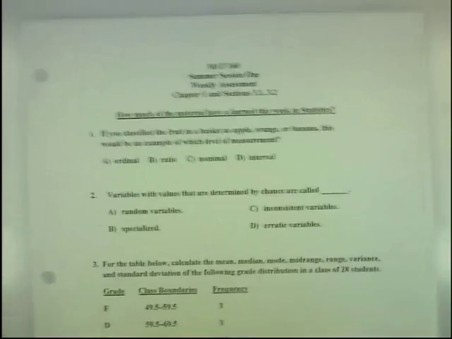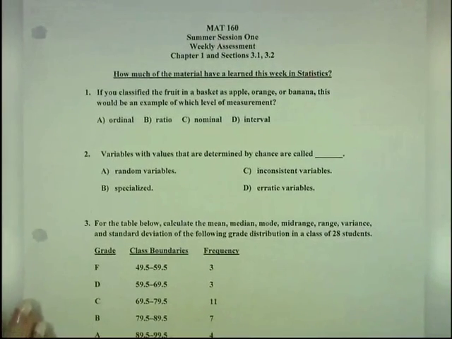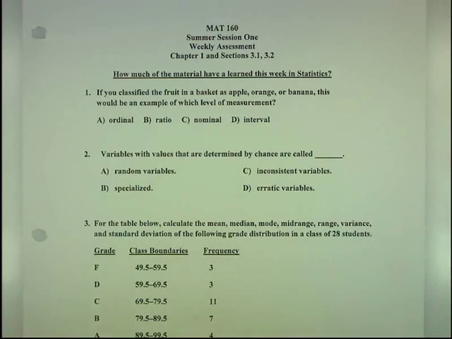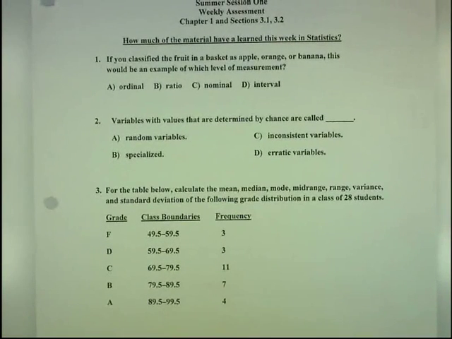Now, before we actually go to the last section, if you need review, there's another worksheet that has been posted under the worksheet button. I'm asking you a definition or two, and then for this grouped situation, you could actually find your mean, median, mode, mid-range, range, and variance and standard deviation. I think that would be excellent practice, to be able to put this grouped problem in your calculator.